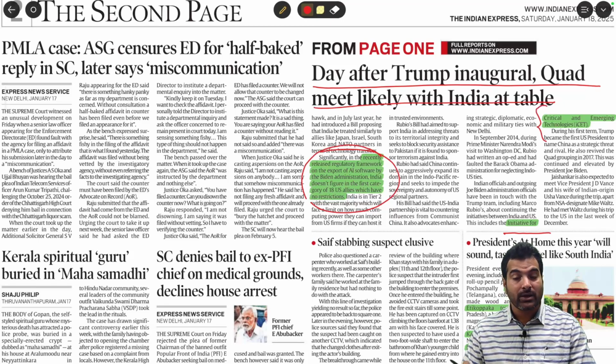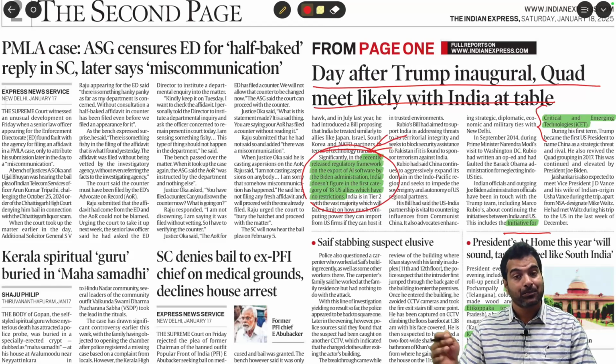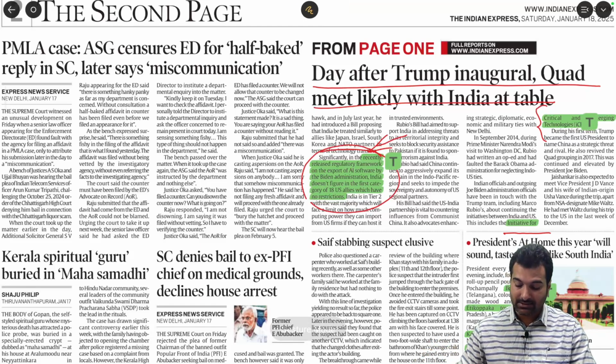On one side, the USA promises to share these critical and emerging technologies with India. On the other side, see this point. So there will be issues in the relationship. These issues must be rectified as early as possible, so that in the coming future we can strengthen our strategic, economic, military and other relationships with the US. In that context, we have to say this.